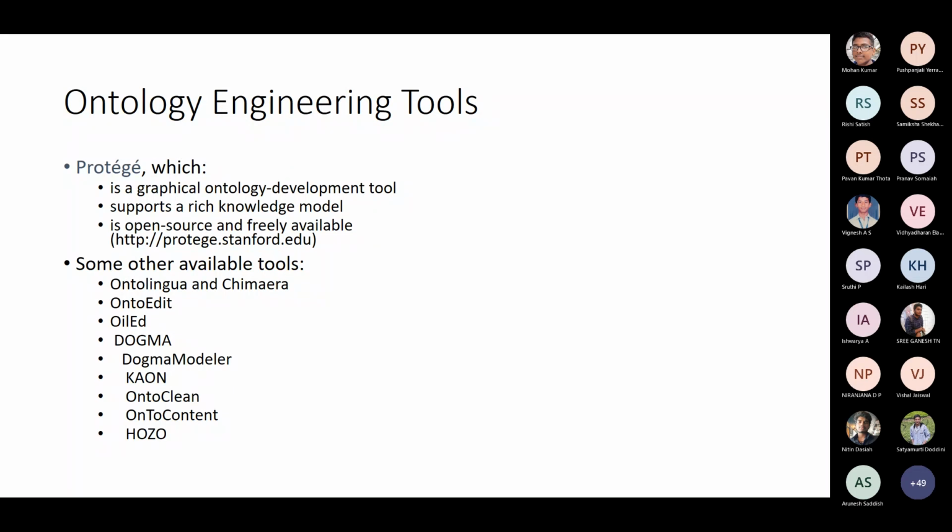So Protégé is an ontology engineering tool. It's a graphical ontology development tool. It supports a rich knowledge model. Okay, it's open source. You can try to download that. So these other tools I have not used. I have seen OntoEdit, but the others I have not used at all. I have used only Protégé and OWL.